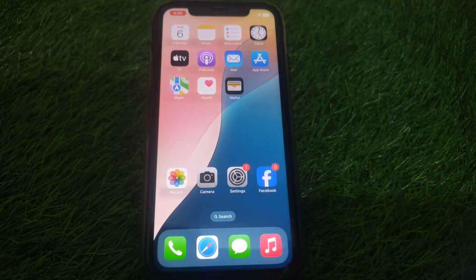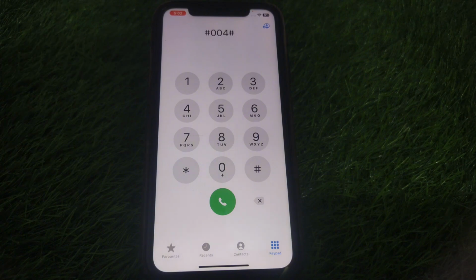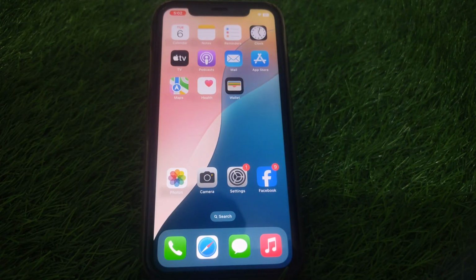Now what you have to do, first of all, is dial a simple code on your dial pad, which is star hash 004 hash. And after that you have to simply press OK, and your voicemail will be deactivated. So the next step is you have to simply turn off the voicemail from the phone settings.